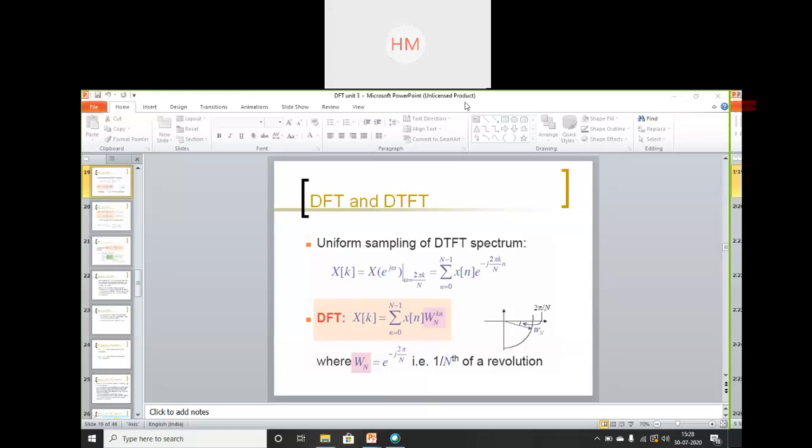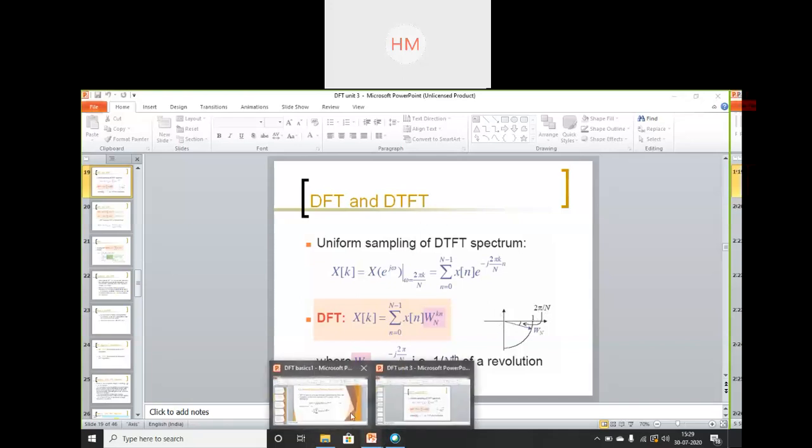Yes, students, please reply. I'm waiting for your response. Have you written this equation DFT, IDFT in terms of e and in terms of W? Okay. So be fast to respond.